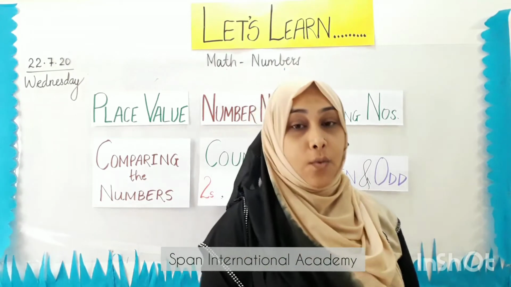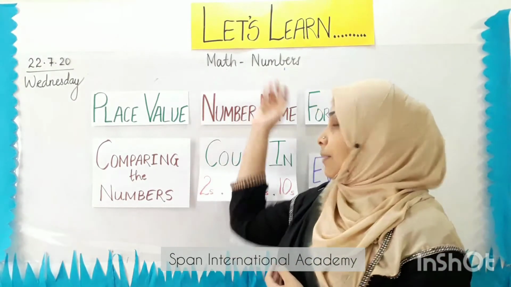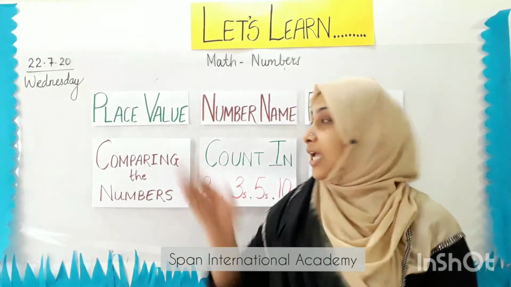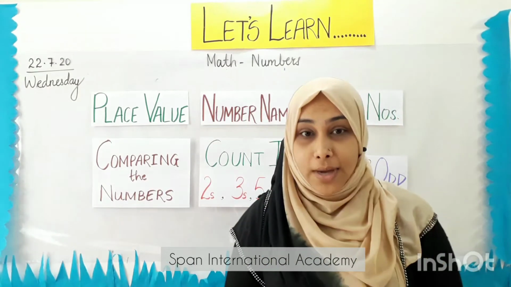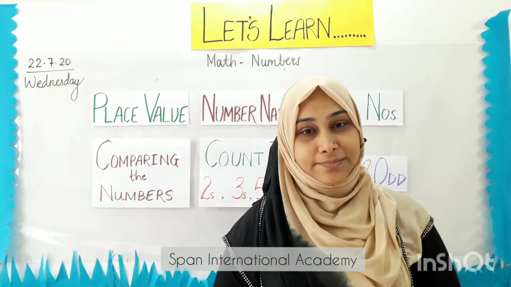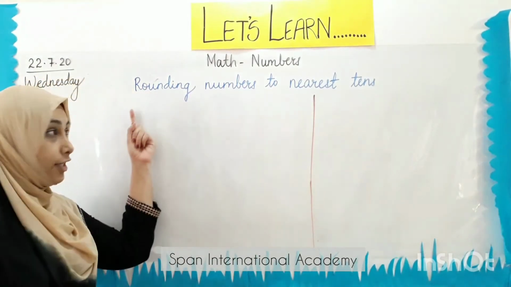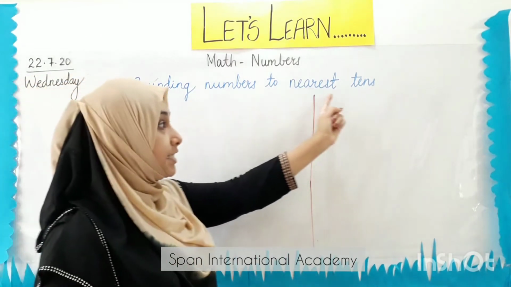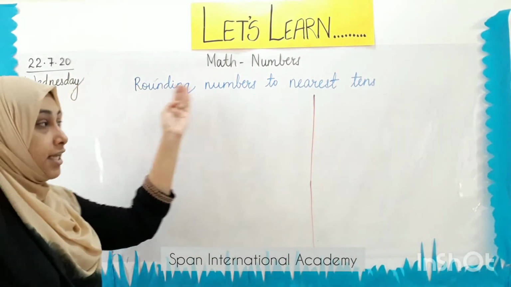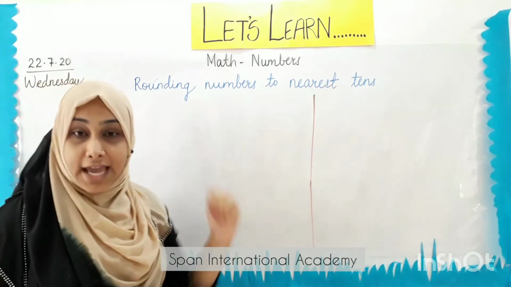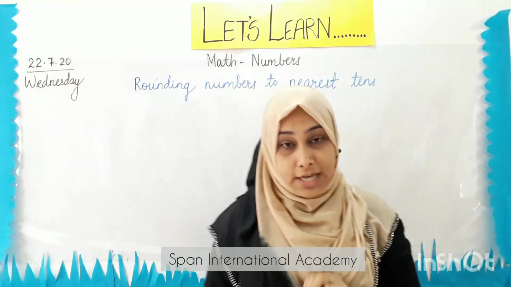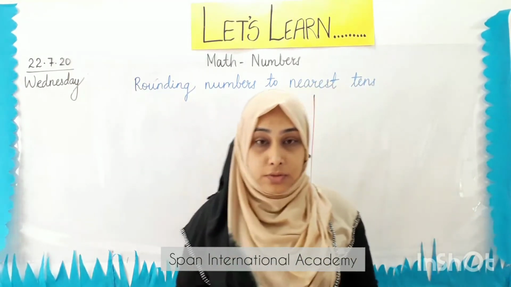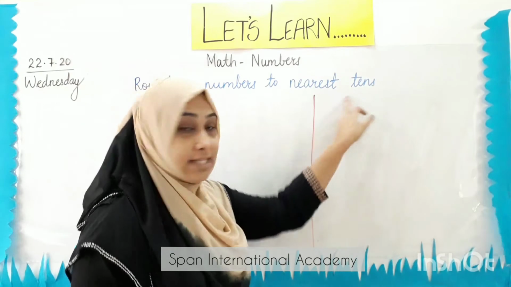So now today, what are we going to learn? Is this chapter over? No. We are going to do a new topic in numbers. You all want to know what is that? So get ready. So today, the new topic that we are learning is rounding numbers to nearest tens. We've learned 3-digit numbers. Today, we are learning how to round them. We have to round them to their nearest tens.